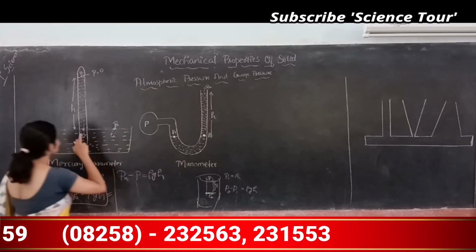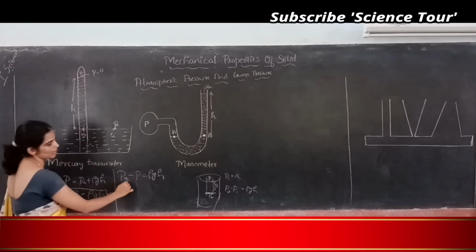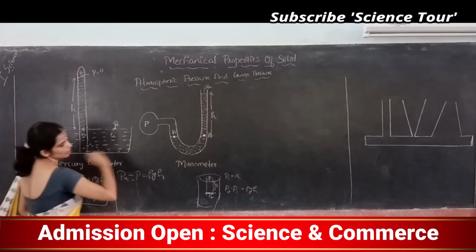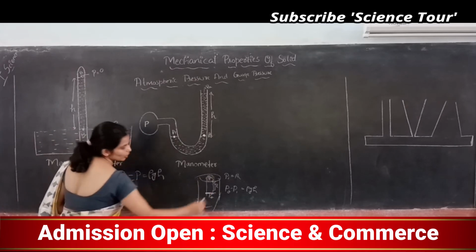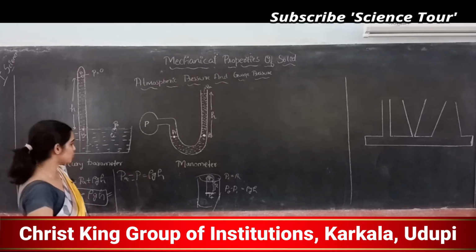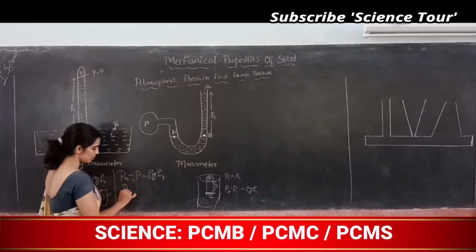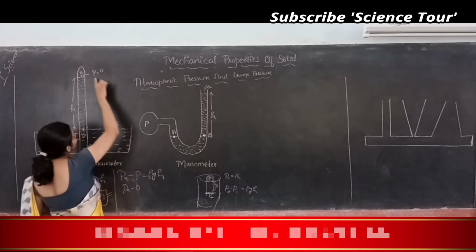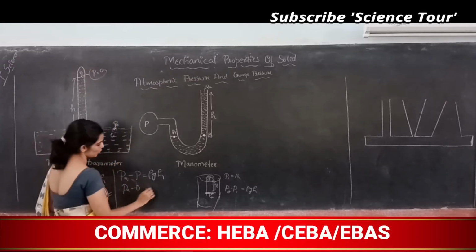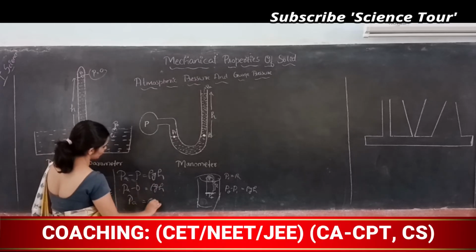So which is at depth now? B is at depth. So what is the pressure at B? PA. So PA minus the pressure on the top. So here pressure at A is on the top. So PA minus P is equal to rho gh. PA minus 0, because here pressure is 0, is equal to rho gh. So pressure is equal to rho gh.